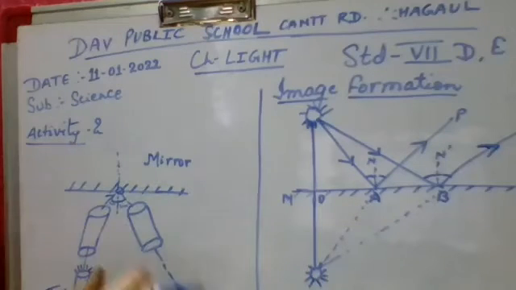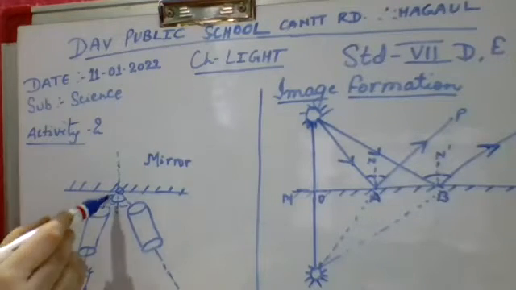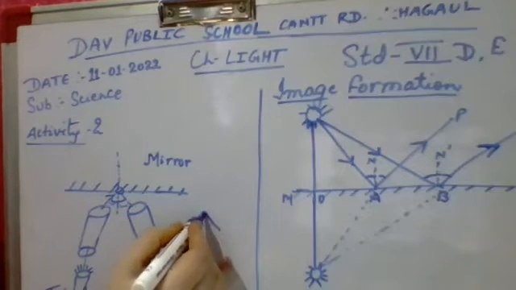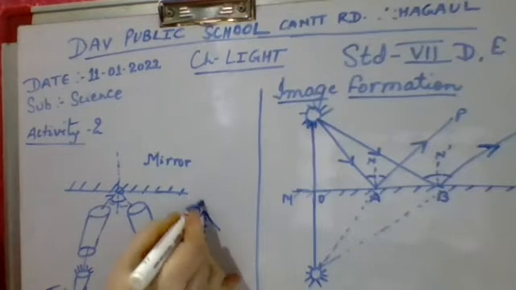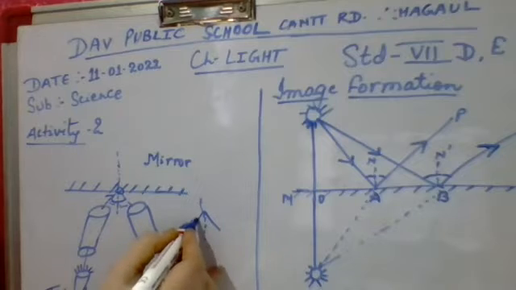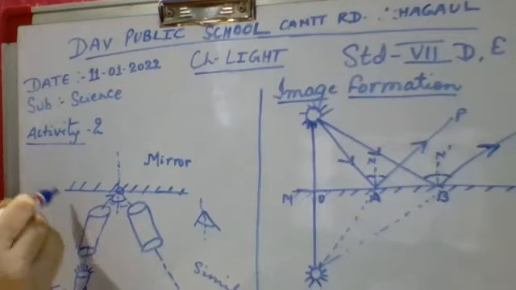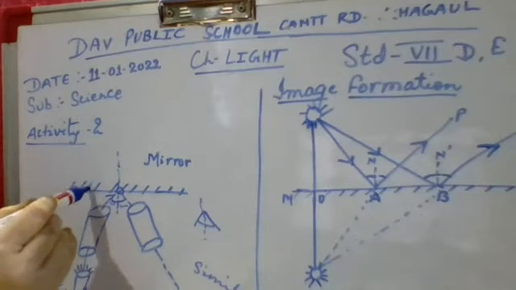When you remove the torch and all the cylindrical hollow boxes, you will see that the angle which is formed is in this way with an imaginary line that is the normal, and you will feel that these two angles are similar. So is it clear? Is it satisfying your two laws? Yes, ma'am.